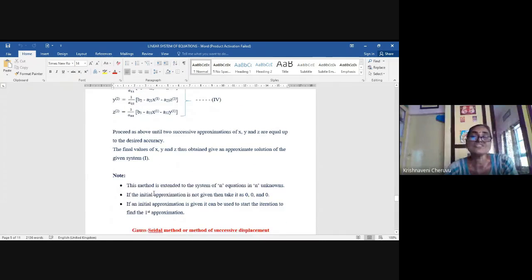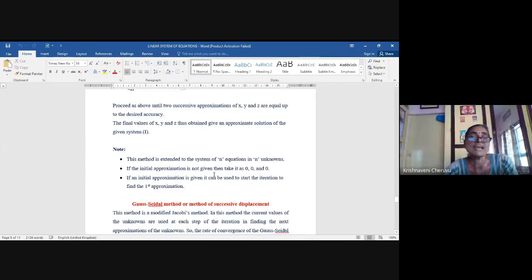Now you see that this method is extended to a system of n equations in n unknowns, girls. Here I discussed 3 equations, 3 unknowns, and you can extend to 4 equations, 4 unknowns, etc. If the initial approximation is not given, as I discussed, you can take the initial approximation as 0, 0, 0. Means x bracket 0 is 0, y bracket 0 is 0, z bracket 0 is 0. And if the initial approximation is given, it can be used to start the iteration and find the first approximation. Sometimes he will give the initial approximation as 0, 0, 0 or 1, 1, minus 1, etc.